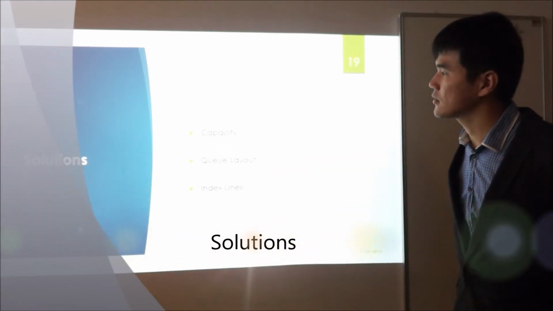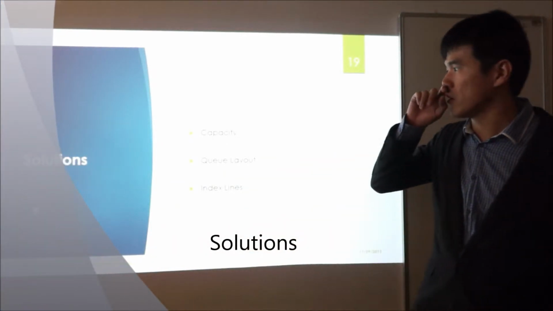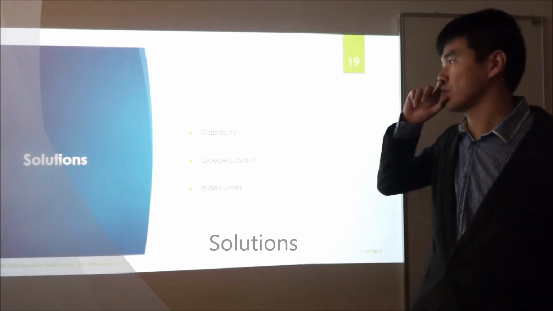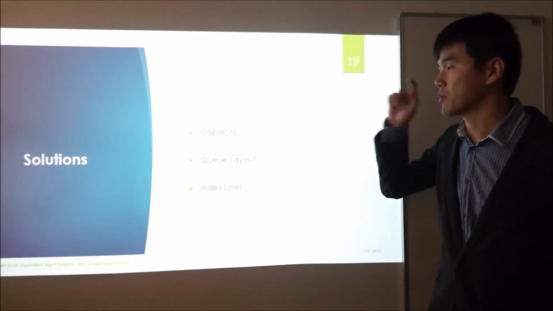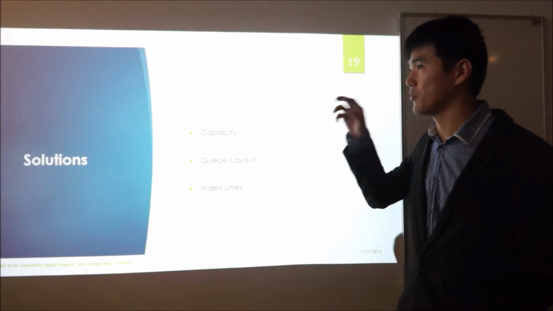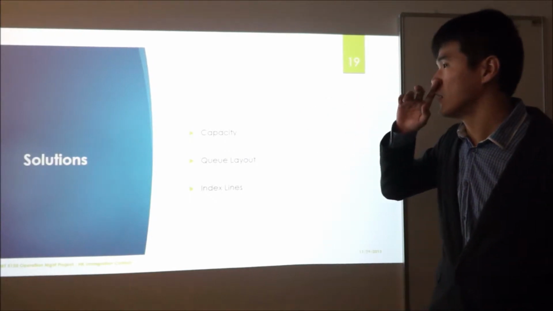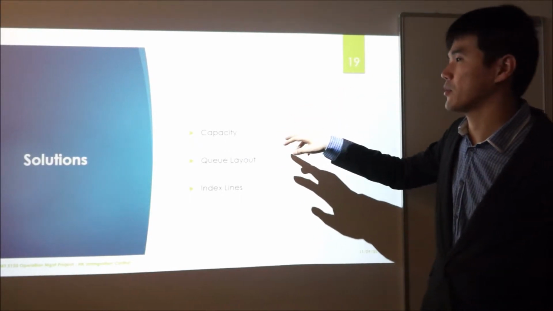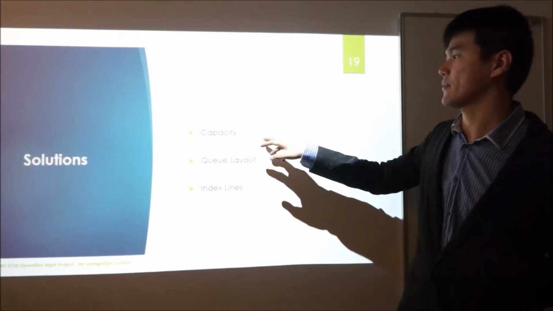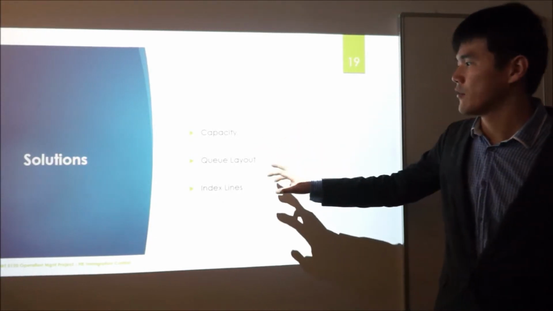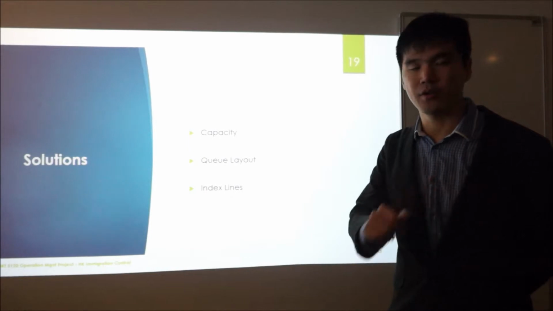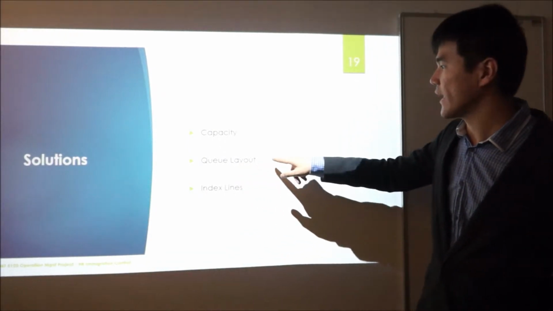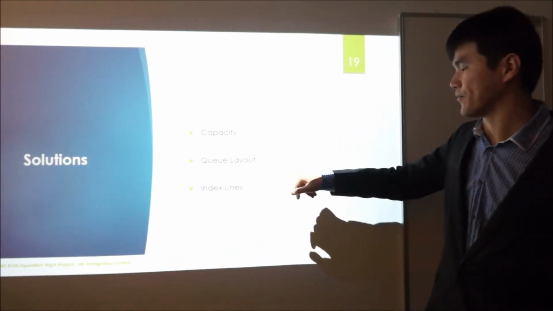Thanks, Rini and Lita, for the analysis. In the solution part, we will use buffer load to try to suggest some solutions. For the airport problem, we forecast that there will be more visitors than last year. So we will suggest the airport control point add some capacity to handle the visitors. For the loads problem, Stanley will demonstrate a new current layout as well as index line.